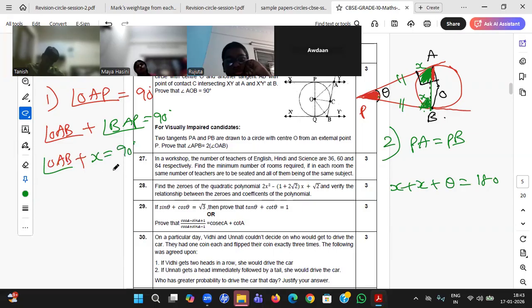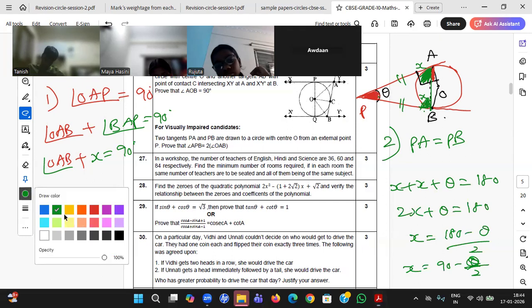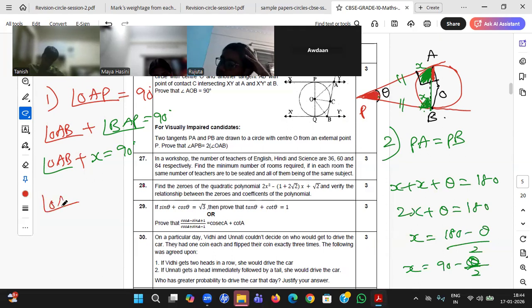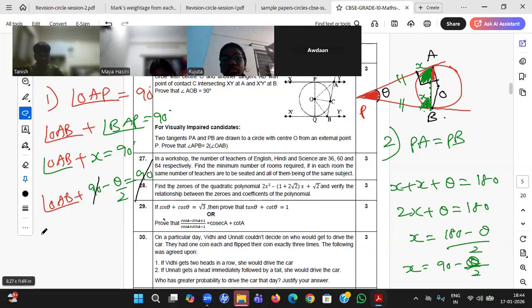I want x, so 2x plus theta equal to 180, x equal to (180 minus theta) by 2, x equal to 90 minus theta by 2. Just substitute that x value here. Angle OAB plus, in place of x, 90 minus theta by 2, equal to 90. 90 gets cancelled. So angle OAB equal to theta by 2.